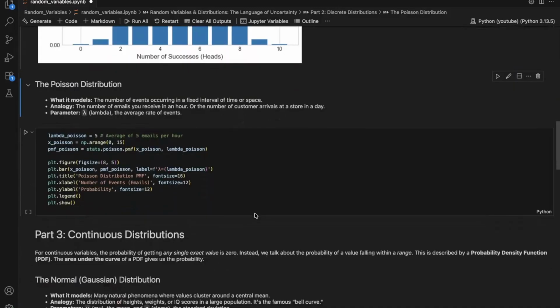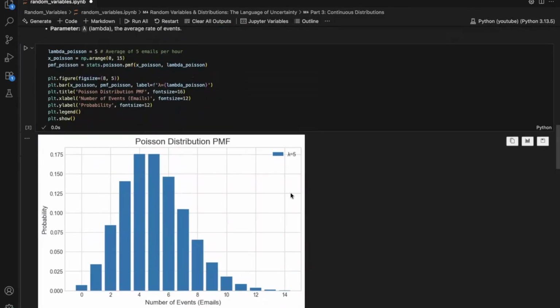Next, we have the Poisson distribution. This models the number of events happening in a fixed interval. A classical example is the number of emails you receive in an hour. Here, we have set the average rate to 5 emails per hour. Now, after running this snippet, we can see that the probability mass function shows that while the average is 5, there's a decent chance of getting 3, 4, 6, or 7 emails, but a very low chance of getting 12.